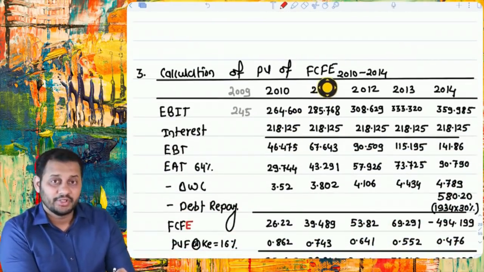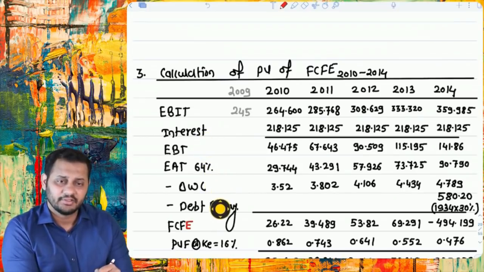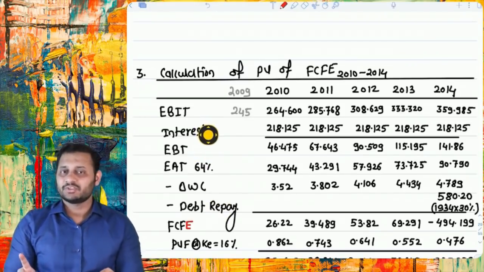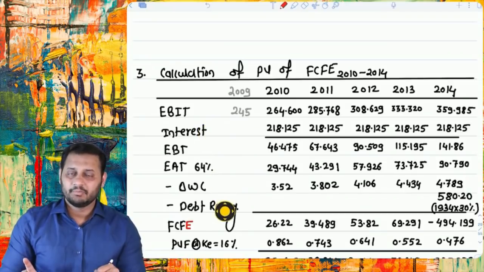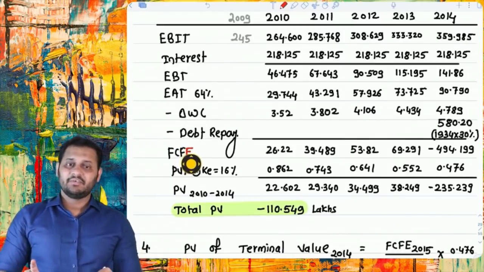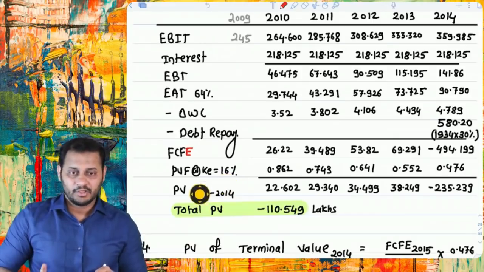This is free cash flows to equity for the first 5 years. EBIT, deduct interest. When you have to calculate FCFF, you don't deduct the interest, but when it is the time for FCFE, you have to deduct the interest, EBT, EAT. Then the same process, change in working capital deducted, debt repayment. If there is any payment to the debt holders, we will deduct that. So interest was the payment to debt holders, we deducted. There is a repayment to the debt holders at the end, we deducted. We arrived at FCFE. Since it is equity cash flows, we will discount it at the equity rate. Present value 2010 to 14 this much, total present value is this much, simple.